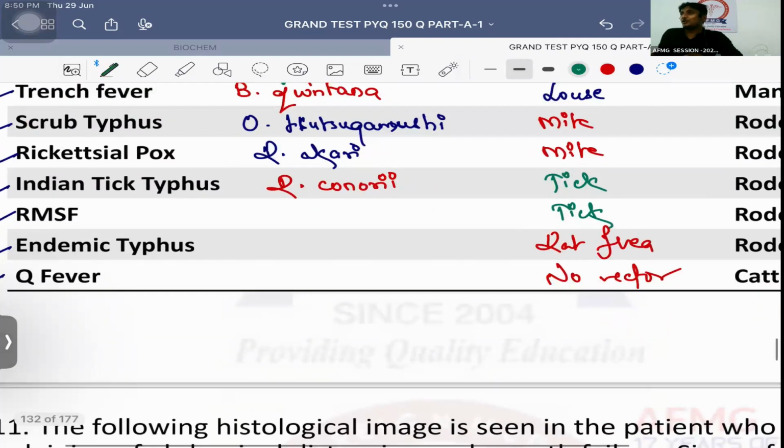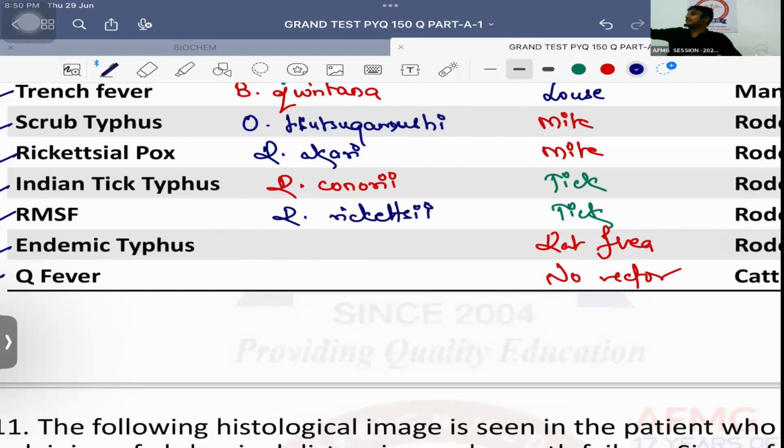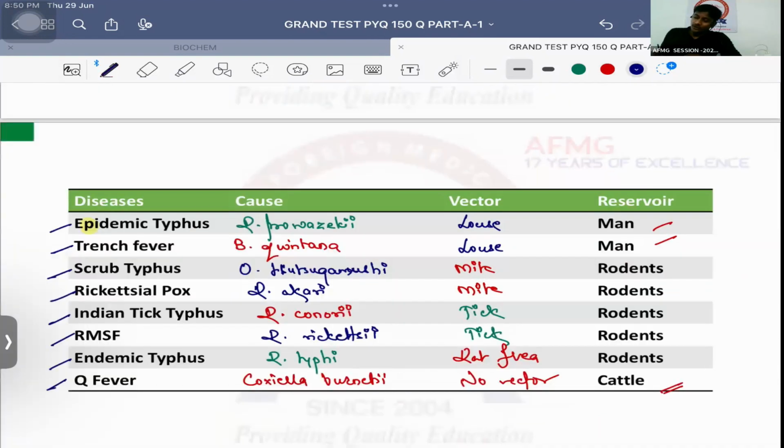रॉकी माउंटेन जो ले जाते वो हंसते। Then Rocky Mountain spotted fever, causative agent is Rickettsia rickettsii. Pneumonic is triple R, ठीक है? R. Rocky Mountain spotted fever, rickettsii, ठीक है? Endemic typhus, causative agent is Rickettsia typhi. And Q fever, causative agent is Coxiella burnetii. No issues with this. Drug of choice for all rickettsial diseases, doxycycline. Shabash.